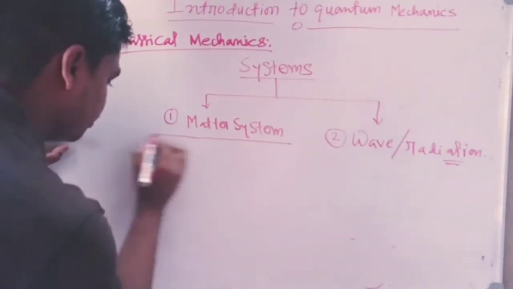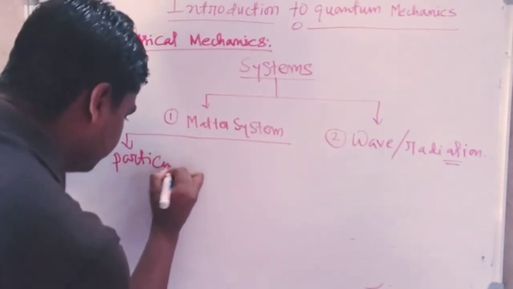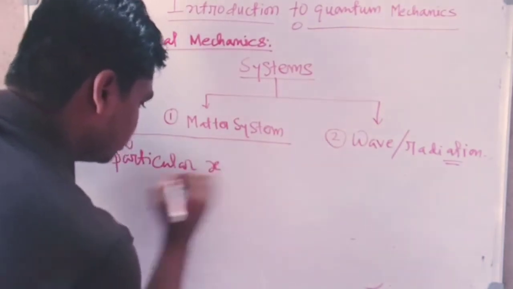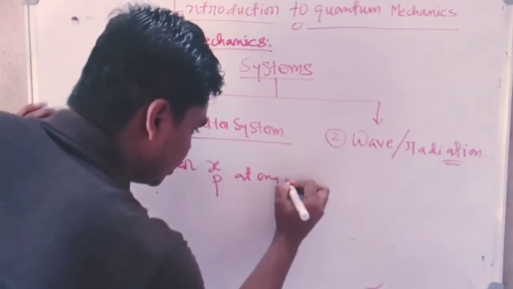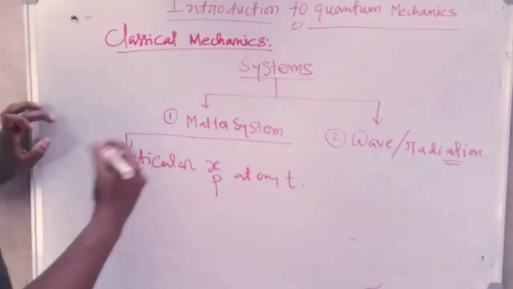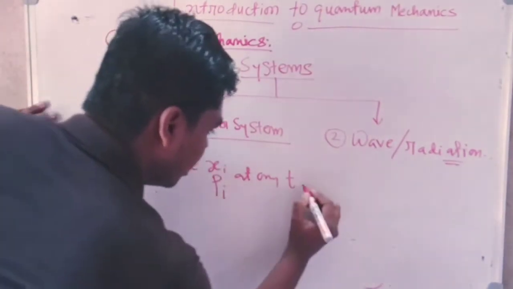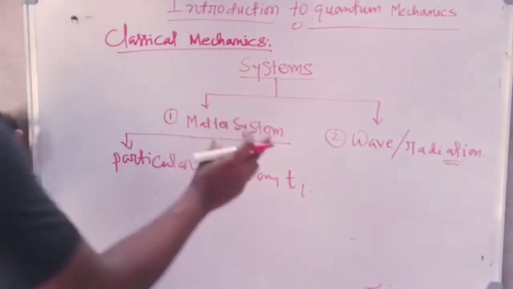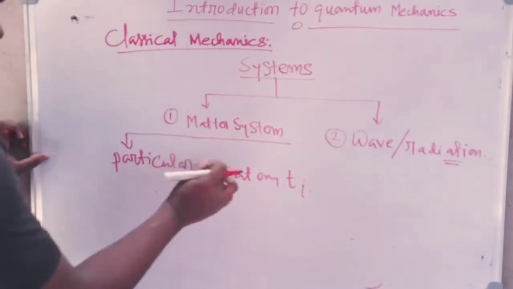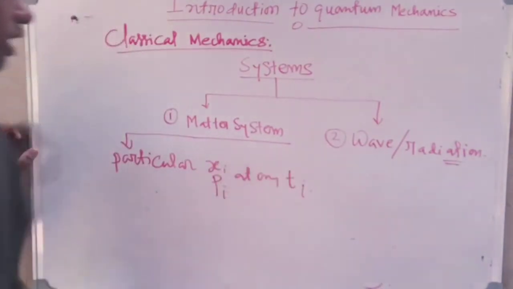So it has a particular position like x and momentum at any time t. Let me denote it like xi and pi at any particular time instant ti. So a matter system has a particular xi and a particular pi at any instant of time ti.